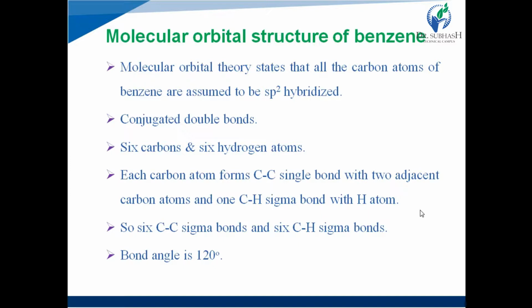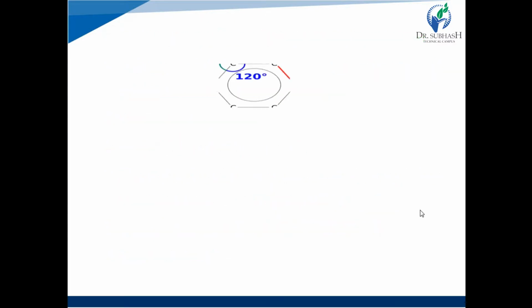And the bond angle is 120 degrees. The bond angle between any two adjacent carbon atoms or between any two sigma bonds is 120 degrees. See here, the structure of benzene is given.